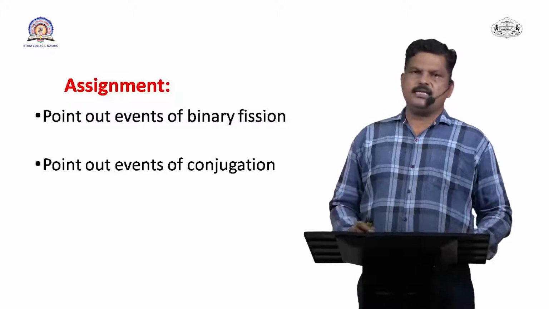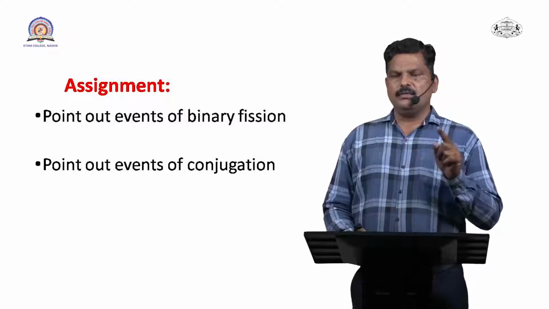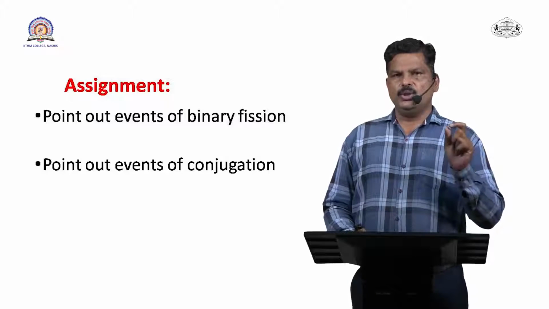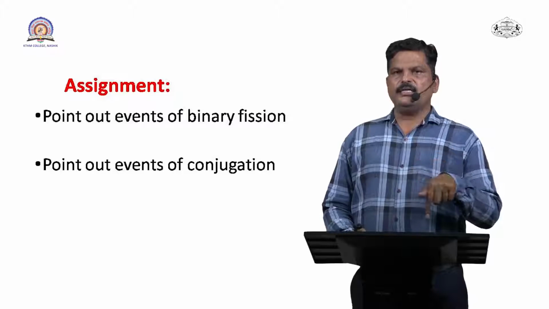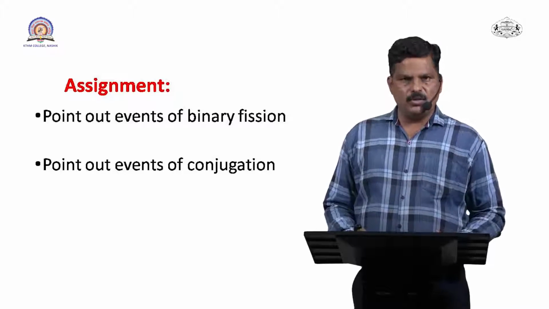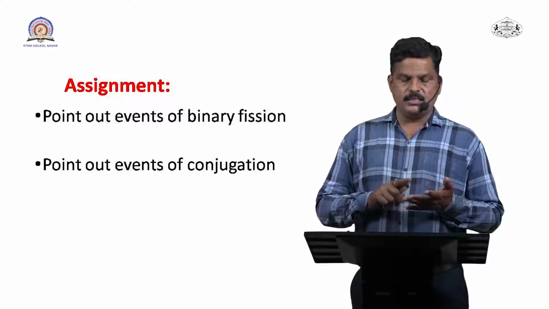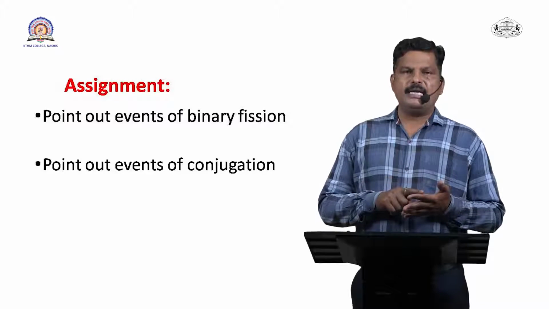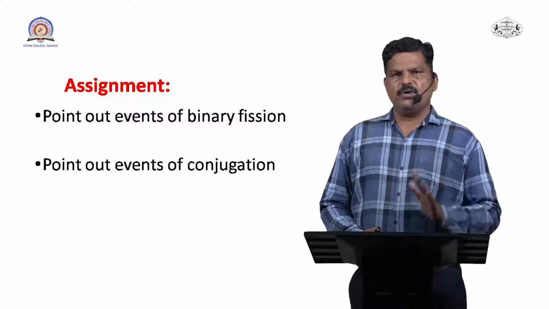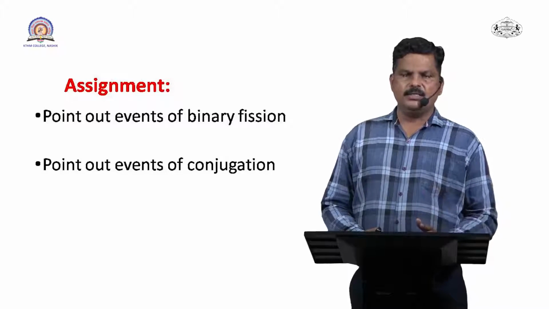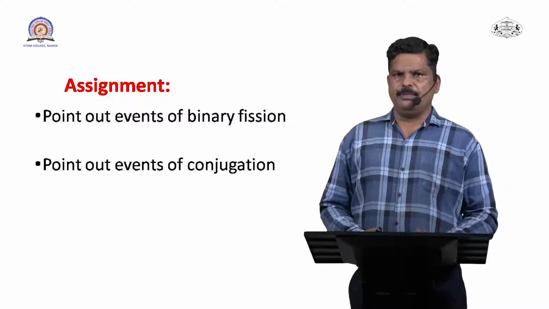Now, what is the assignment? Generally, as I said, opisthe and proter are the two terms you should remember. Also remember terms related to asexual modes of reproduction, for example budding, sporogenesis, fragmentation or binary fission. In the exam, all these terms are asked as define and explain, so you have to write them in a proper way with an example.